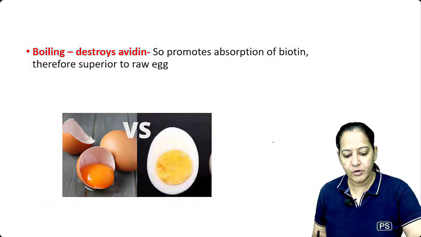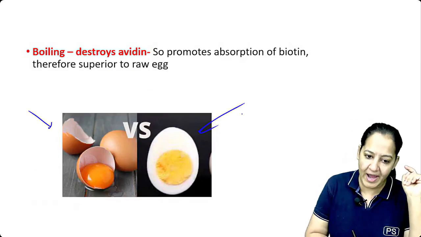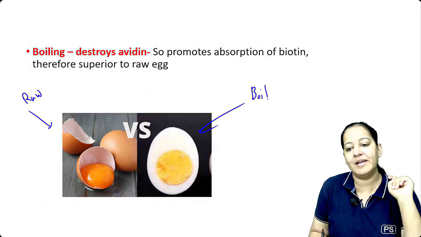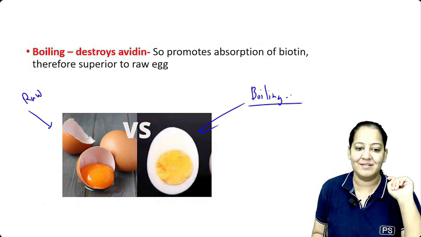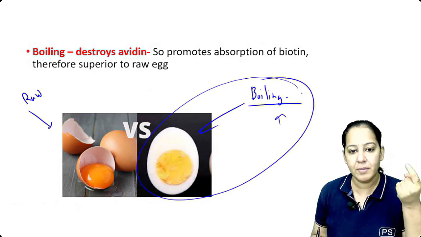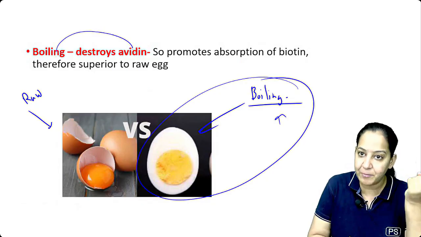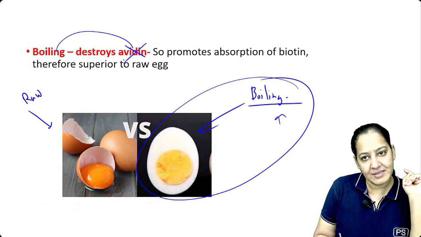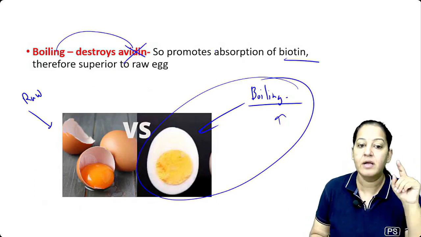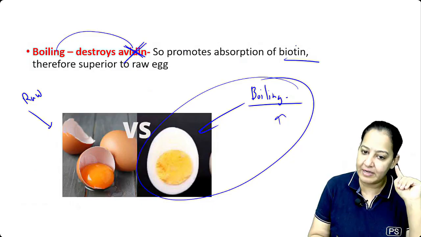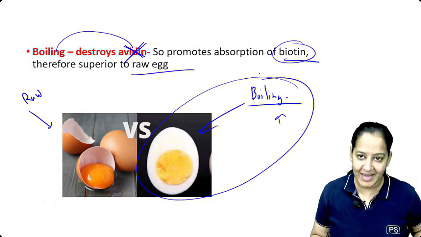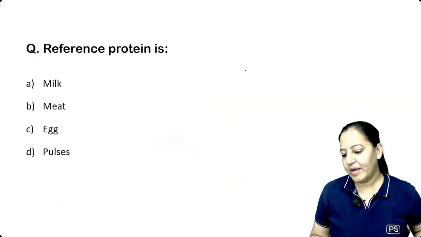So this is the reference protein. You got it? Now you tell me, is raw egg good or boiled egg good, and tell me the reason. Of course, boiled egg is much better. Nutritive value is more. Why? Because of boiling, the protein avidin is destroyed. Avidin inhibits the absorption of biotin. So by boiling, we are destroying the avidin. Now biotin can be absorbed. So that's why boiling is superior to the raw egg. Boiled egg is much better. This is the reason.